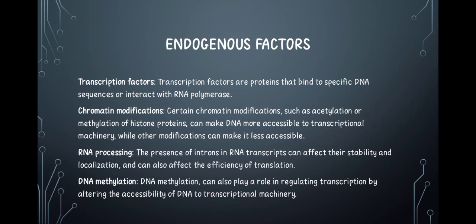Now for chromatin modification, chromatin is made up of histone and DNA. So this histone can be methylated or acetylated, and when they are methylated or acetylated, it exposes the DNA more or makes it more accessible to the RNA polymerase so that it can be effectively transcribed into the RNA. The RNA processing: the RNA transcript is processed into the mRNA.